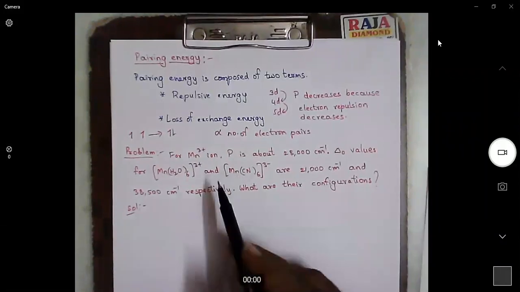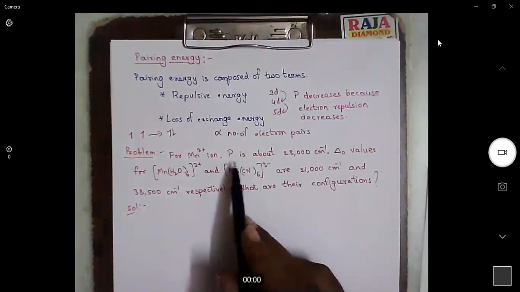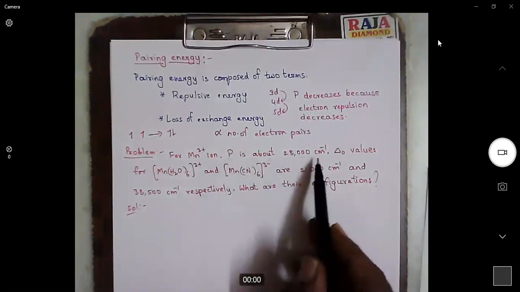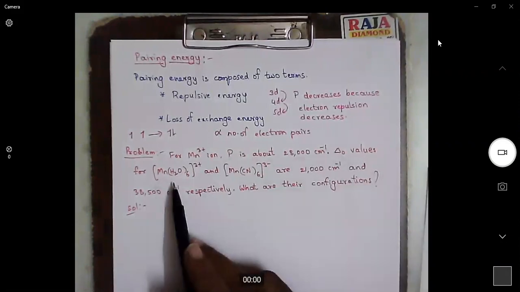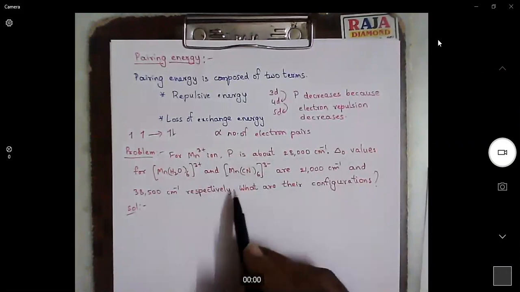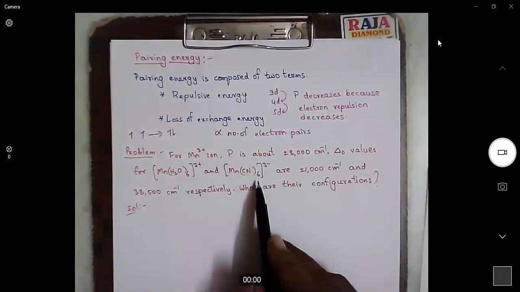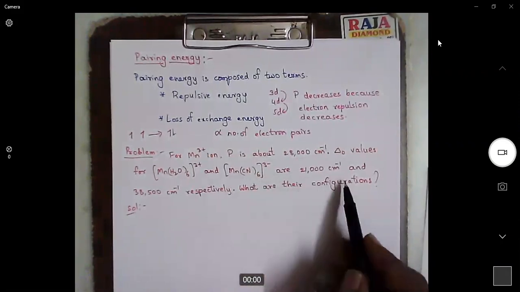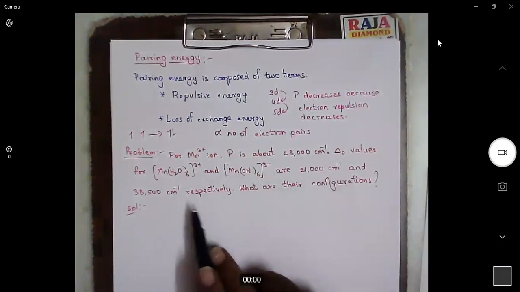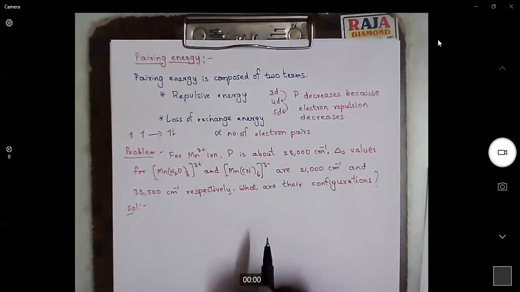Now, here for Mn3+ ion, pairing energy is about 28,000 centimeter inverse. Delta naught values for hexaaquamanganese(III) ion and hexacyanomanganate(III) ion are 21,000 and 38,500 centimeter inverse respectively. What are their configurations? Configurations in the sense, electronic configurations.